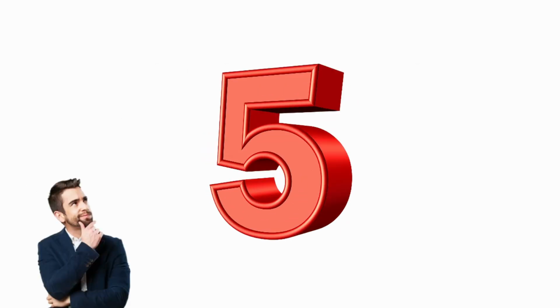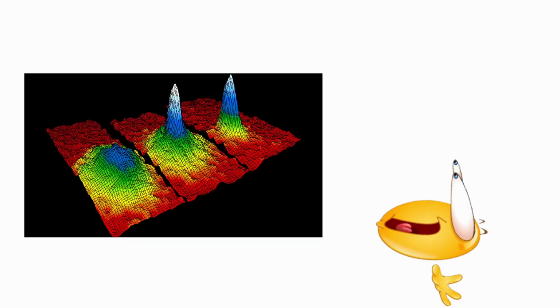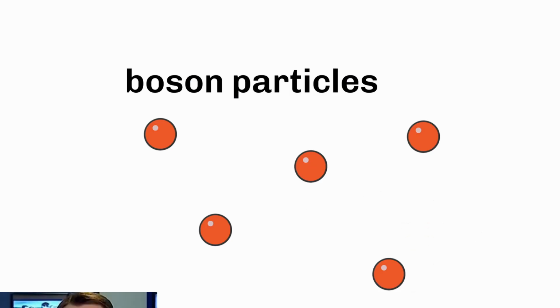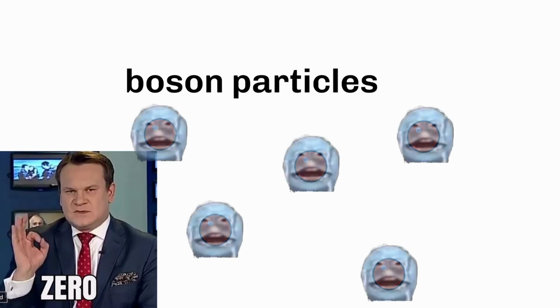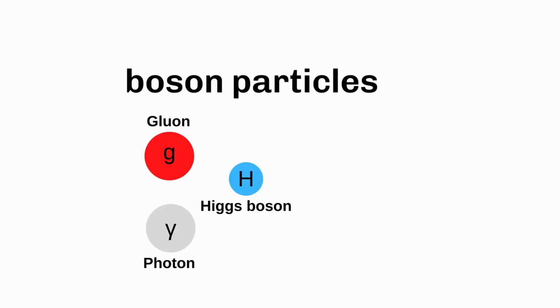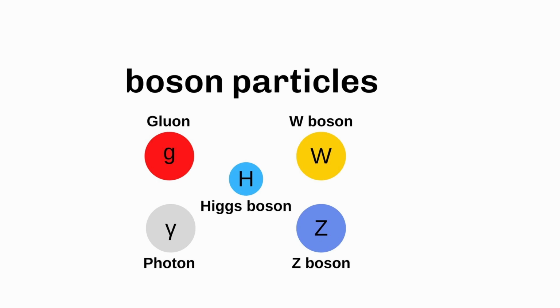What if I told you that there was a 5th state of matter, known as the Bose-Einstein condensate, discovered by Satyendra Nath Bose and Albert Einstein? Bose-Einstein condensate is a state that is achieved when boson particles are cooled to absolute zero, or negative 273.15 degrees Celsius. Bosons referring to particles such as photons, gluons, Higgs bosons, and W and Z bosons.